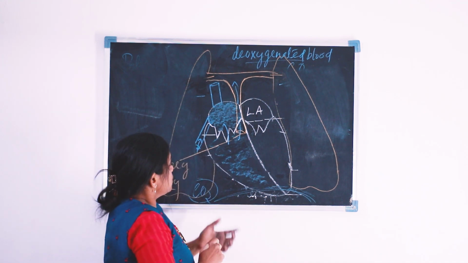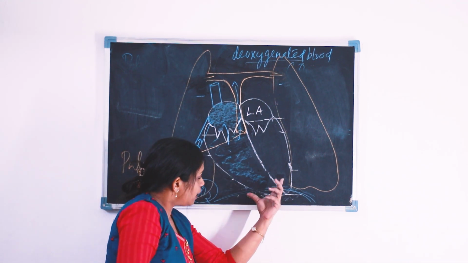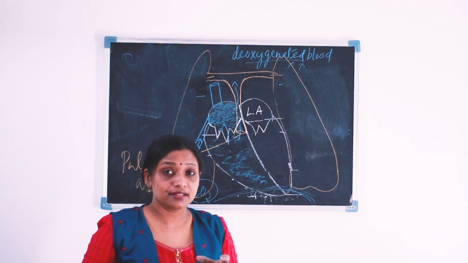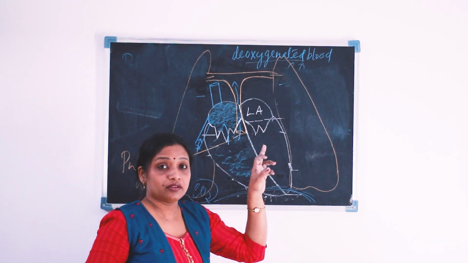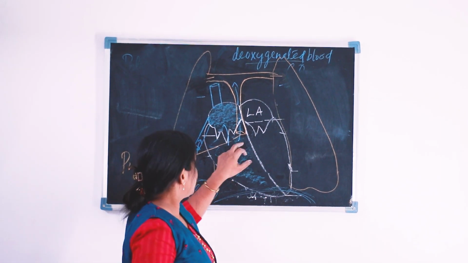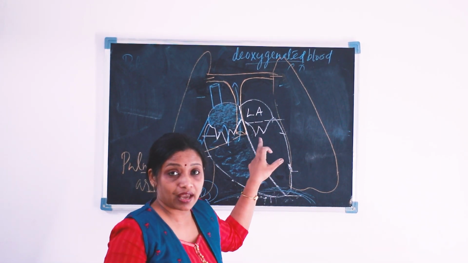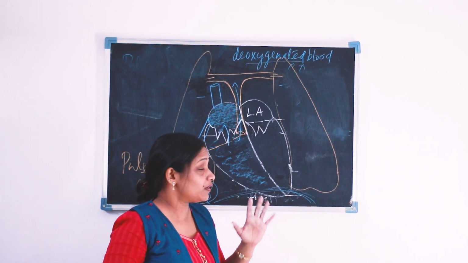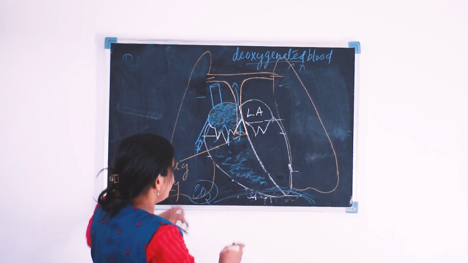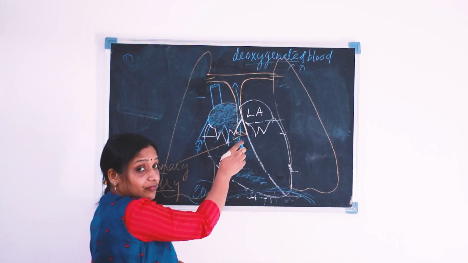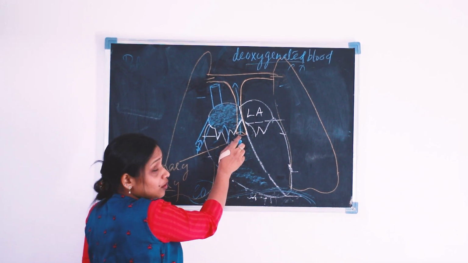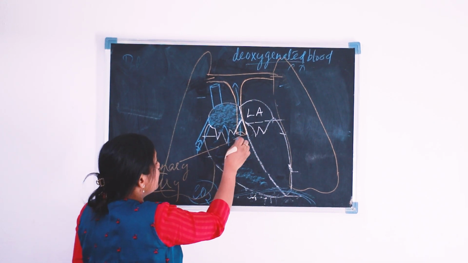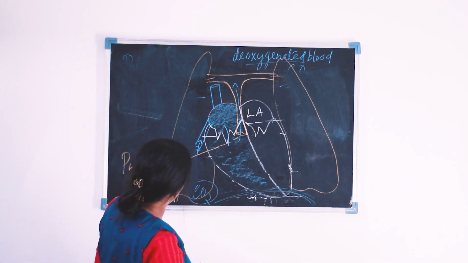Okay. So as a result of the ventricular contraction, the valve that separates the right ventricle from the pulmonary artery is the semi-lunar valve. Semi-lunar valve, because it is a half moon shaped valve. The semi-lunar valve present at the lower part of the pulmonary artery is known as the pulmonary semi-lunar valve.